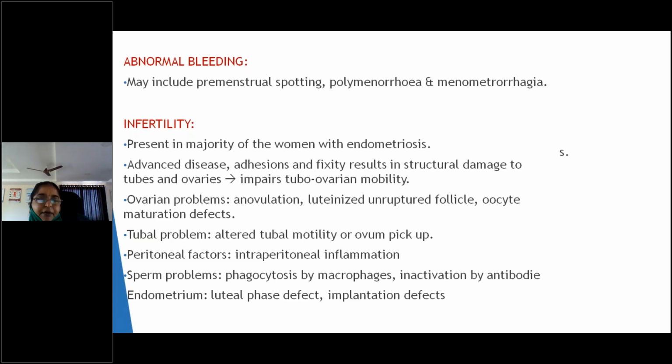So again, I'm telling, ovaries, what are the problems? It can be anovulation, luteinized unruptured follicle, and oocyte maturation defect. When coming to the peritoneal cavity, there will be inflamed peritoneal fluid. Next one is tube: altered tubal motility because of adhesions, and ovum pickup also will be deranged. When it comes to the sperm, there will be phagocytosis by macrophages. Coming to the endometrium, the uterus, there will be luteal phase defect and implantation defects. All this leads to infertility.